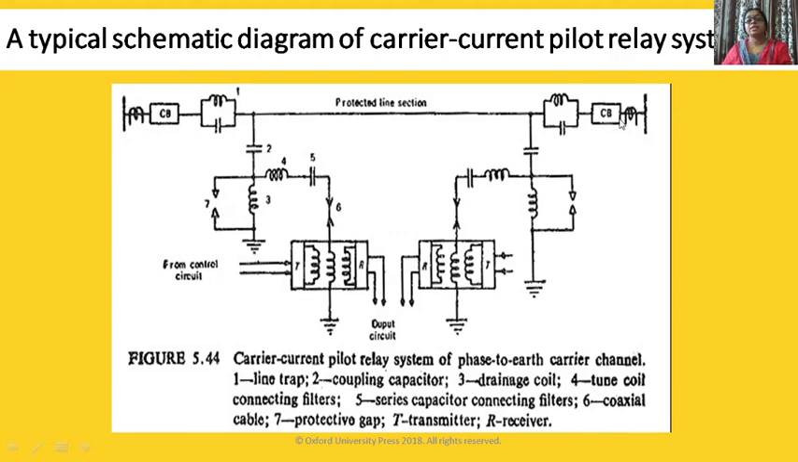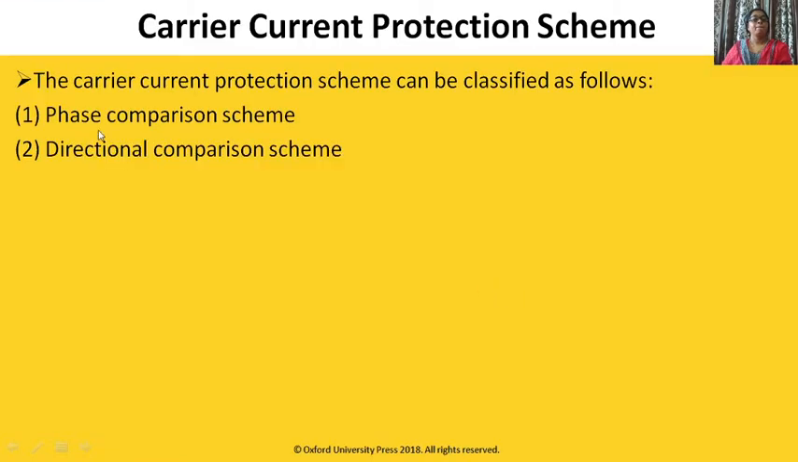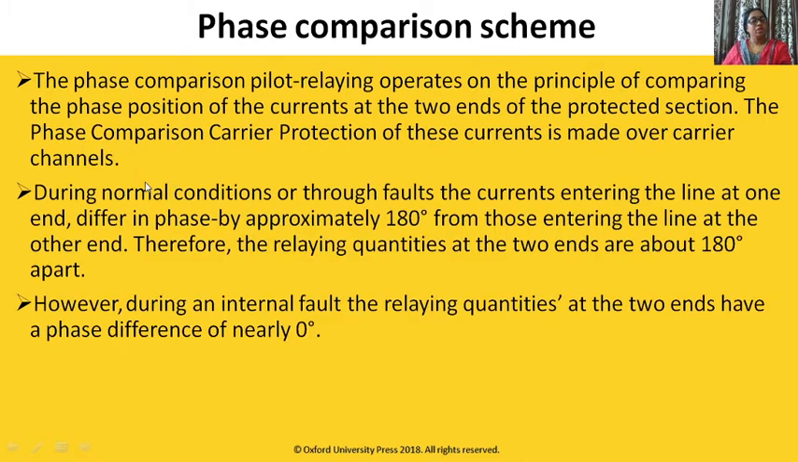Circuit breaker, this is CT, this is line section. You can consider this as AB. So at one end we have line trap, coupling capacitor, drainage coil, tune filters, RC, tune coil connecting filter, series capacitor connecting filter, inductor and capacitor, coaxial cable, transmitter as well as receiver. Other end same. The carrier current equipment can be classified as follows: phase comparison scheme and directional comparison scheme.